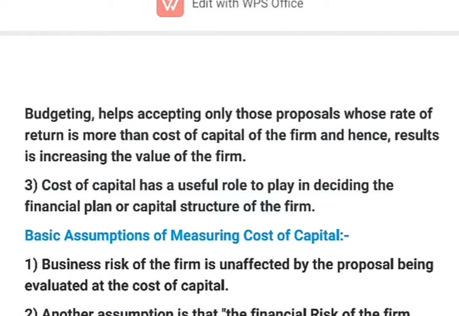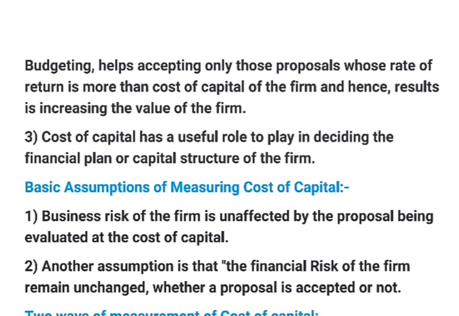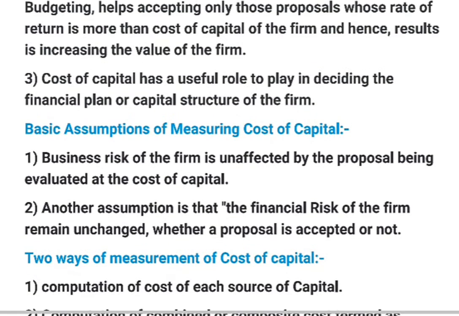So the second main importance point of cost of capital for a company is that it can be used as the discount rate of return in capital budgeting decisions, and only those proposals are accepted by a firm whose rate of return is greater than the cost of capital. Then the third basic point of importance of cost of capital